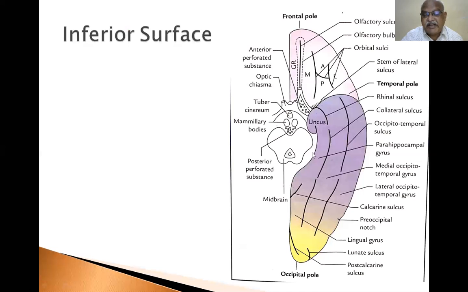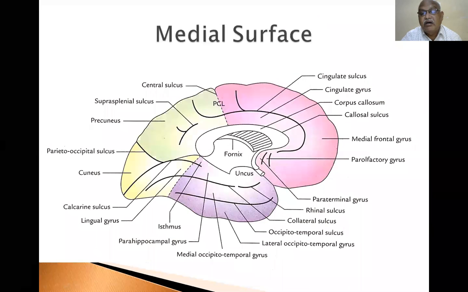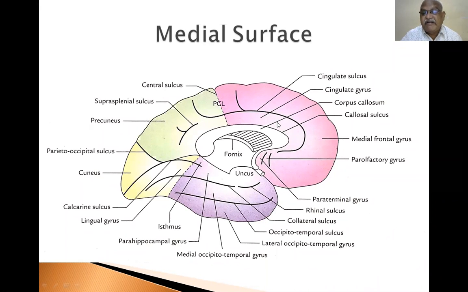This is the hippocampal area, this is oldest. Cingulate gyrus. Where is the cingulate gyrus? This is intermediate in development.